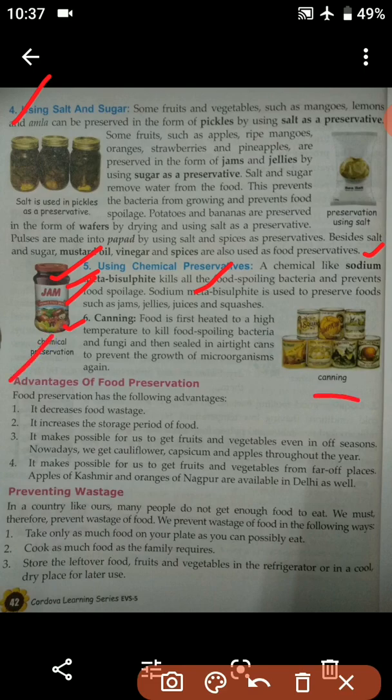सो देर आर डिफरेंट एडवांटेजेस ऑफ फूड प्रिजर्वेशन. फॉलोइंग आर द फ्यू एडवांटेजेस. नंबर 1, it decreases food wastage. So the main important advantage of food preservation is it decreases food wastage.